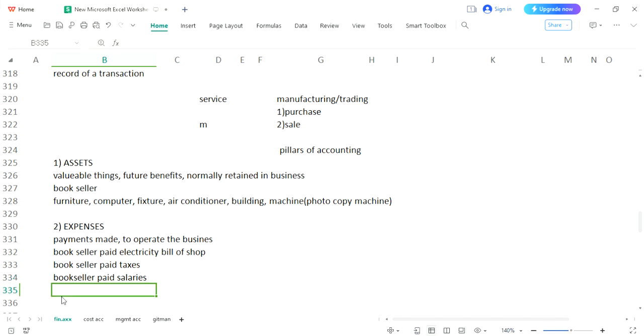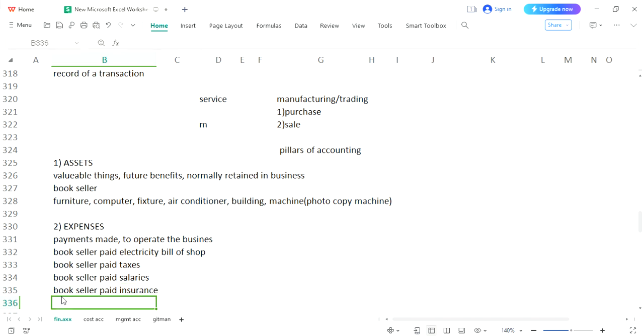Salary is the amount which is paid to the employee. So the bookseller is paying salaries, the bookseller is paying taxes, the bookseller had paid insurance.